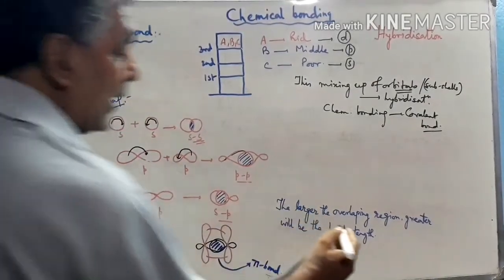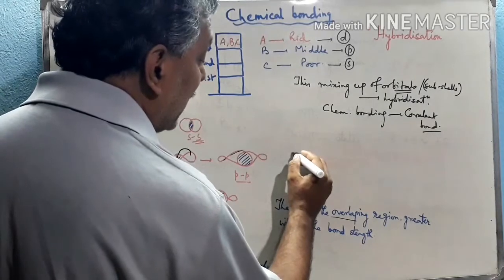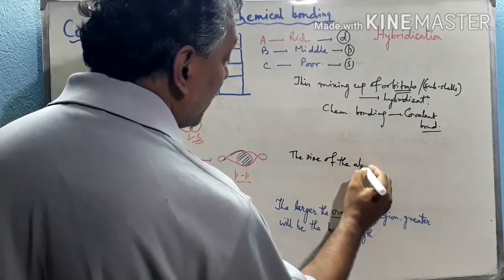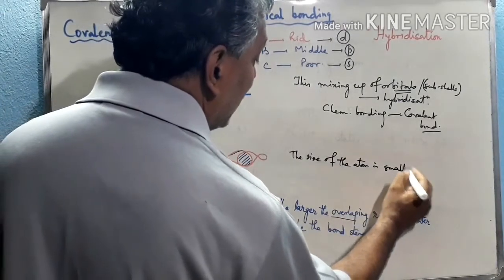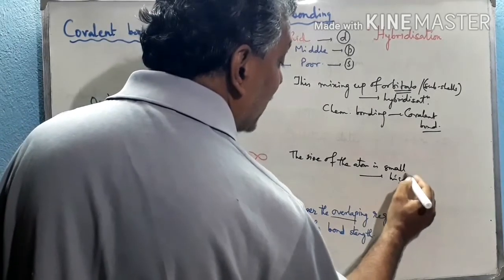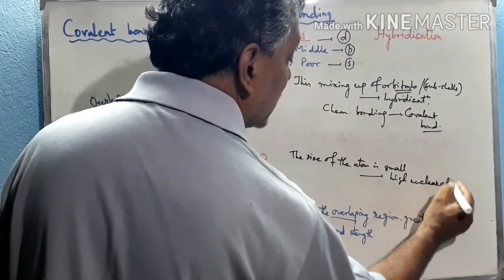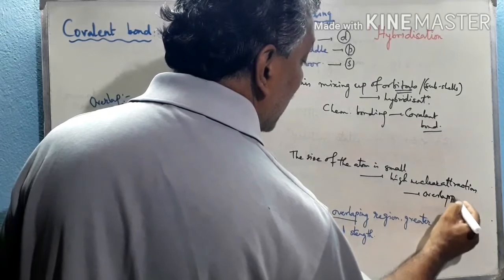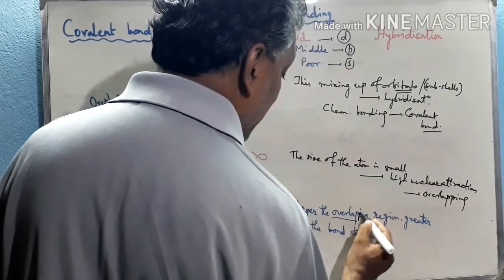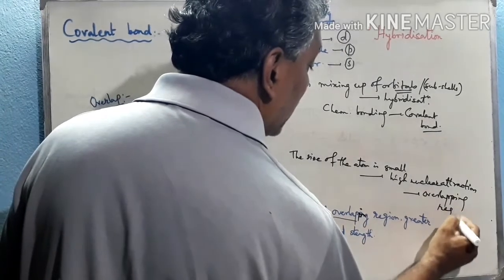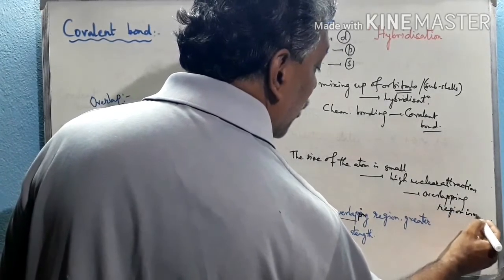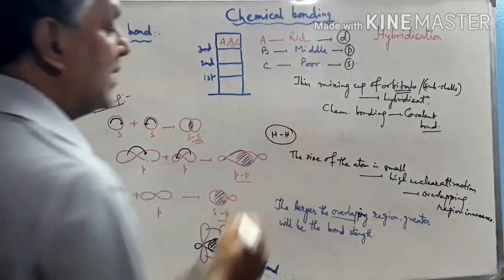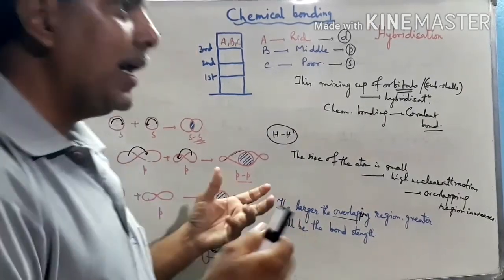And how can we increase the overlapping region? We know that if the size of the atom is small, then due to high nuclear attraction, the overlapping region increases. This is the overlapping region actually. With the increase of the overlapping region, bond strength increases. Therefore, HH shows the maximum overlapping region between these two atoms, and hence very high bond strength.